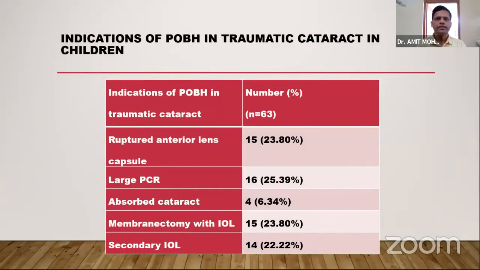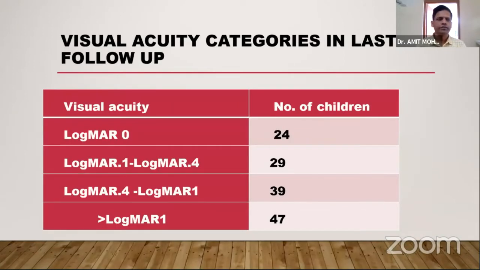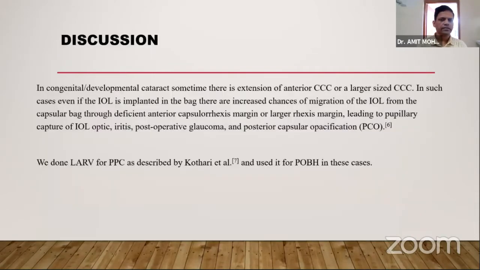Indications of POBH in traumatic cataract in our series were ruptured ALC, large PCR, absorbed cataract, membranectomy with IOL, and secondary IOL. The post-operative complications of POBH in these cases included heightened post-operative inflammation in 18 cases, and in 8 cases there was corneal edema. At 6 months follow-up, in 3 cases there was IOL decentration, and in 2 cases there was IOL tilt. Visual acuity was better than 6/16 in 92 children in our series.